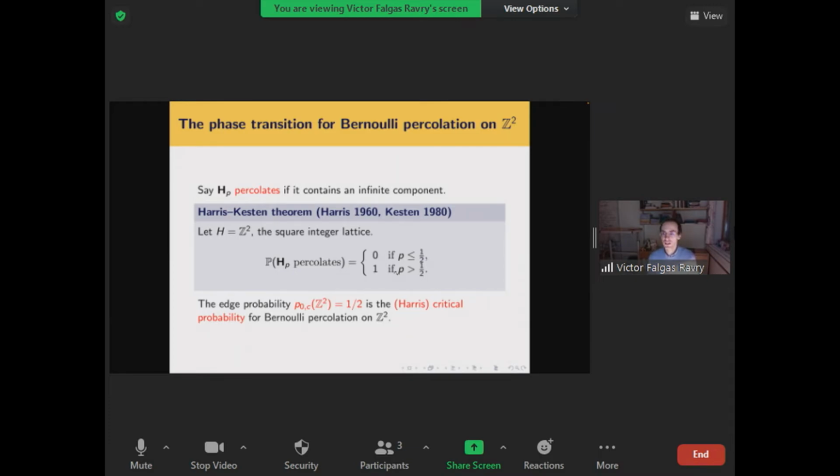You can think of this as an analog of the phase transition phenomenon that Svante talked about in his lecture in the context of the Erdős-Rényi random graph, where you went from having all components being small to suddenly having a giant component. Except here, giant in our context means infinite. The location of this phase transition, p equals a half, is known as the critical probability for Bernoulli percolation on Z squared.